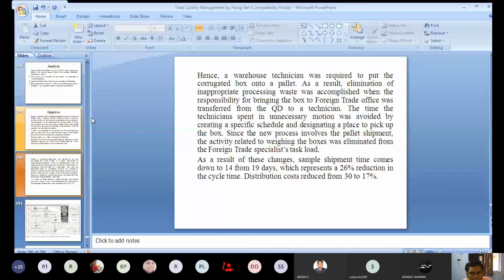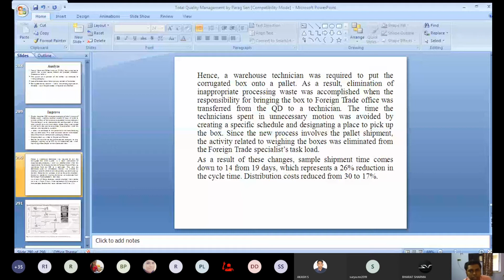The time the technician spent in unnecessary motion was avoided by creating a specific schedule and designating a place to pick up the box. Since the new process involves pallet shipment, the activity related to weighing the boxes was eliminated from the foreign trade specialist's task load. So you can clearly understand that in this case, the process is being improved.